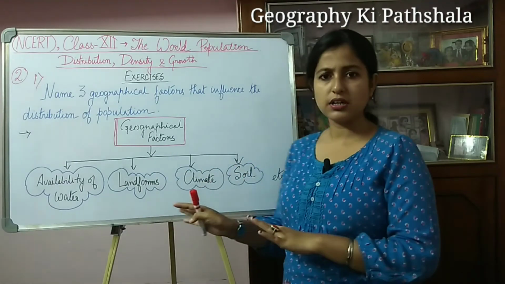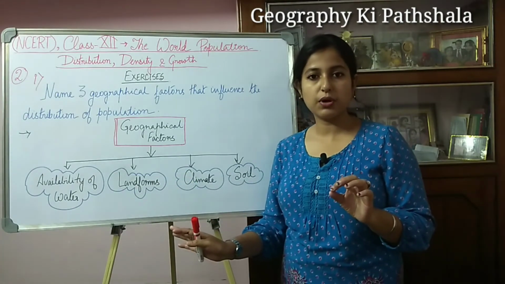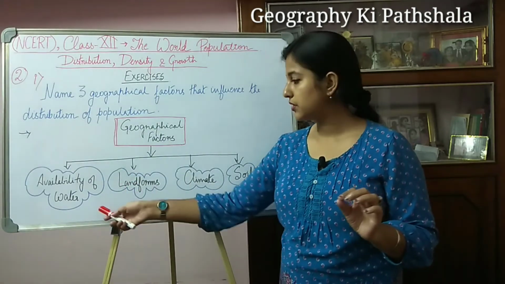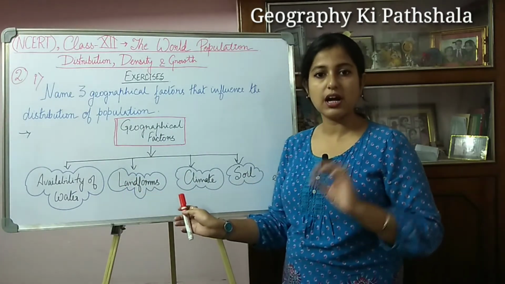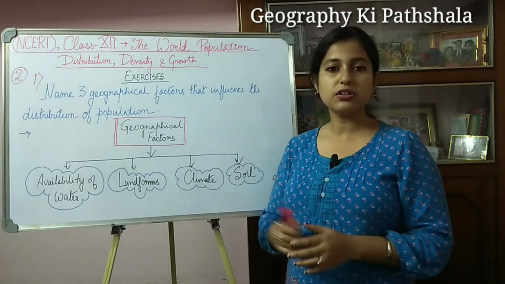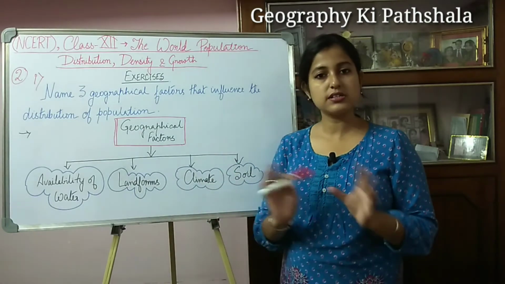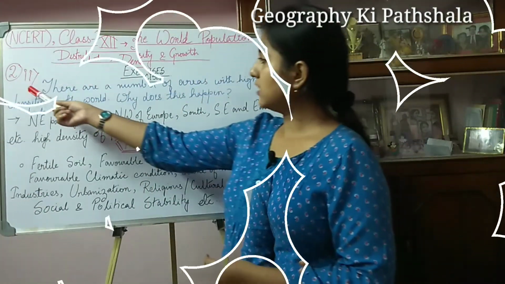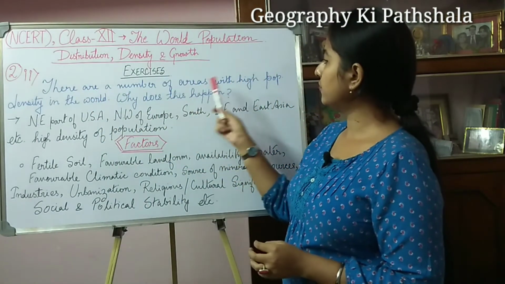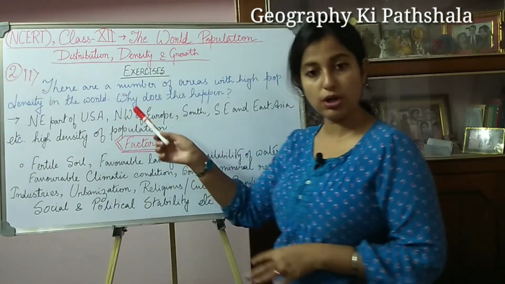So I am not discussing it more, I am just mentioning these points, and if you wish, you can add 1 or 2 lines with all these factors on how they are influencing it, right? So here I have only mentioned the points: availability of water, landform, climate and soil, these are the geographical factors.